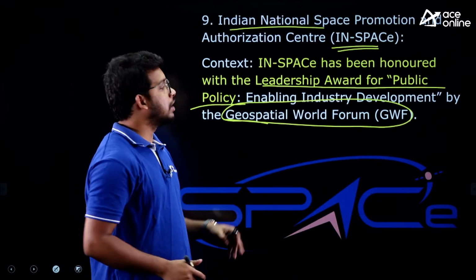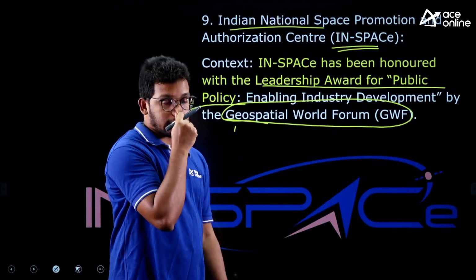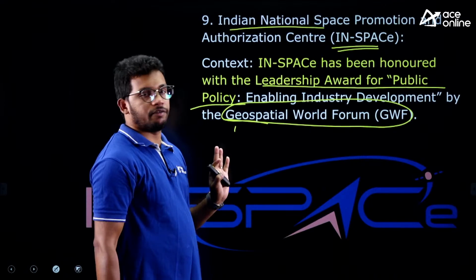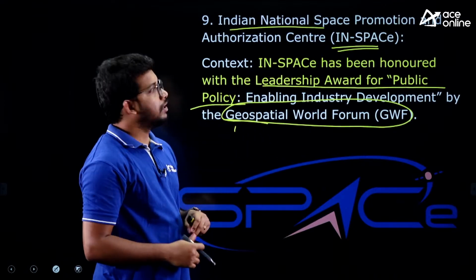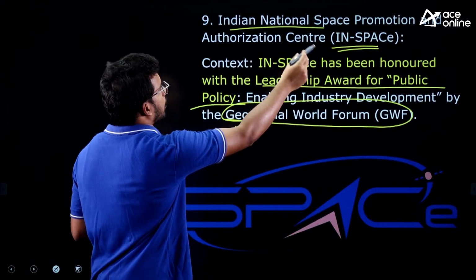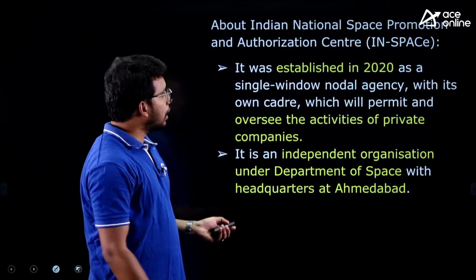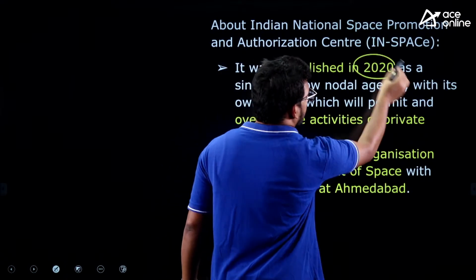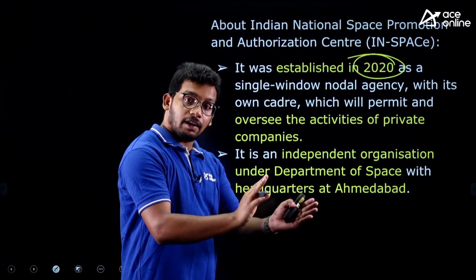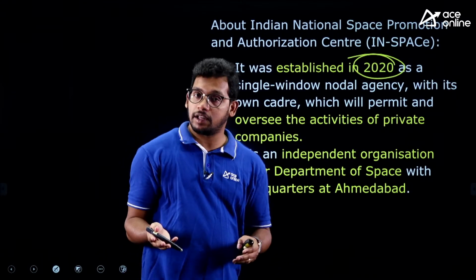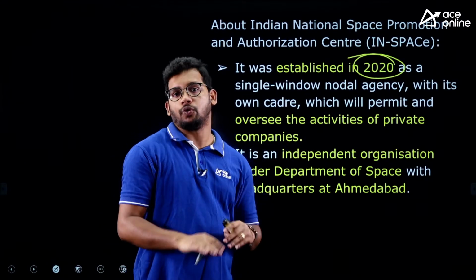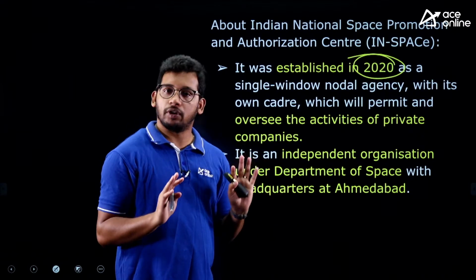Yes, maybe they will ask which Indian organization has recently received the best policy award by the Geospatial World Forum. So it was IN-SPACe, right? Indian National Space Promotion and Authorization Center. Now what is this IN-SPACe? It was established in 2020 by the Indian government. It is an independent organization, an independent agency. It is not kept under any control like ISRO. It is independent. It can take its own decisions.